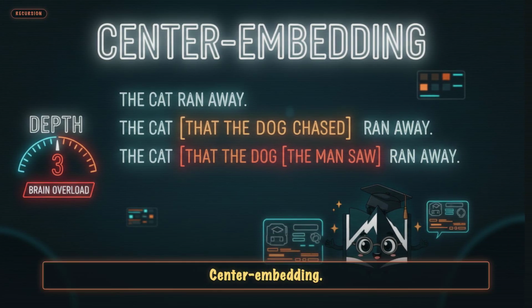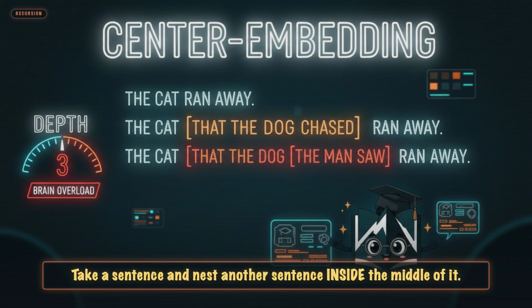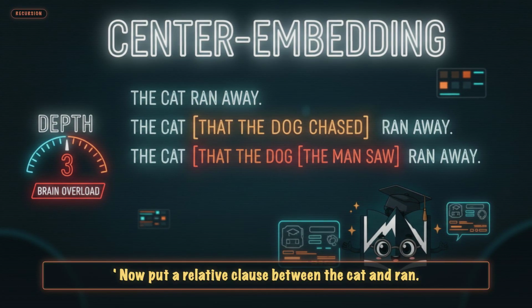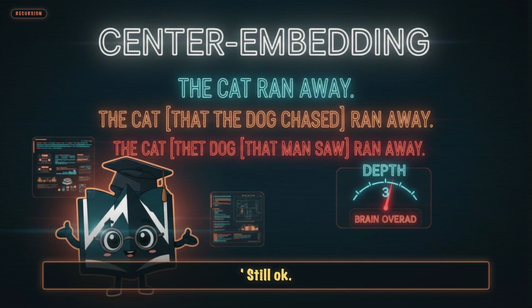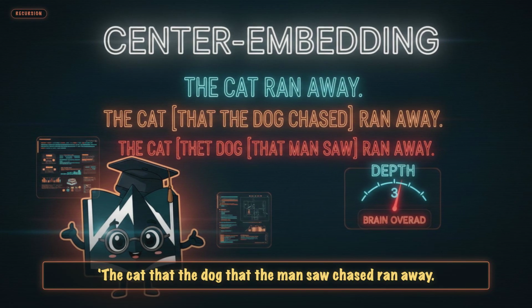Beat 2. Center-embedding. Take a sentence and nest another sentence inside the middle of it. The cat ran away. Now put a relative clause between the cat and ran. The cat that the dog chased ran away. Still okay. Now do it again. The cat that the dog that the man saw chased ran away.